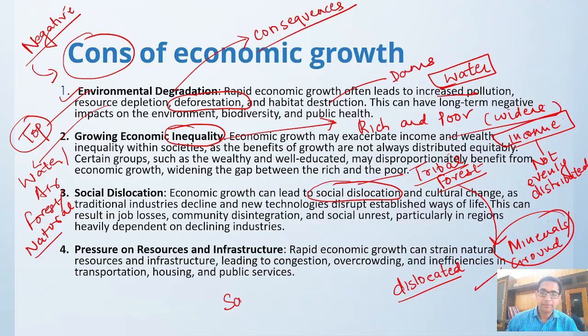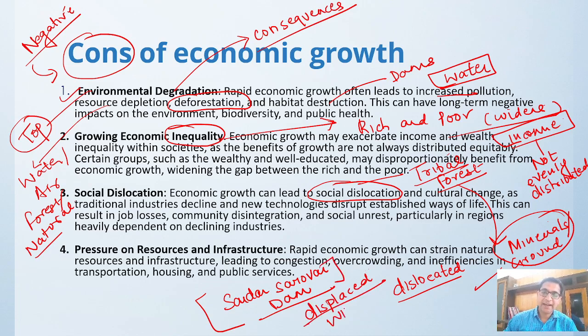Sardar Sarovar Dam is there. It has displaced many people. It has displaced the wildlife. It has submerged the land.